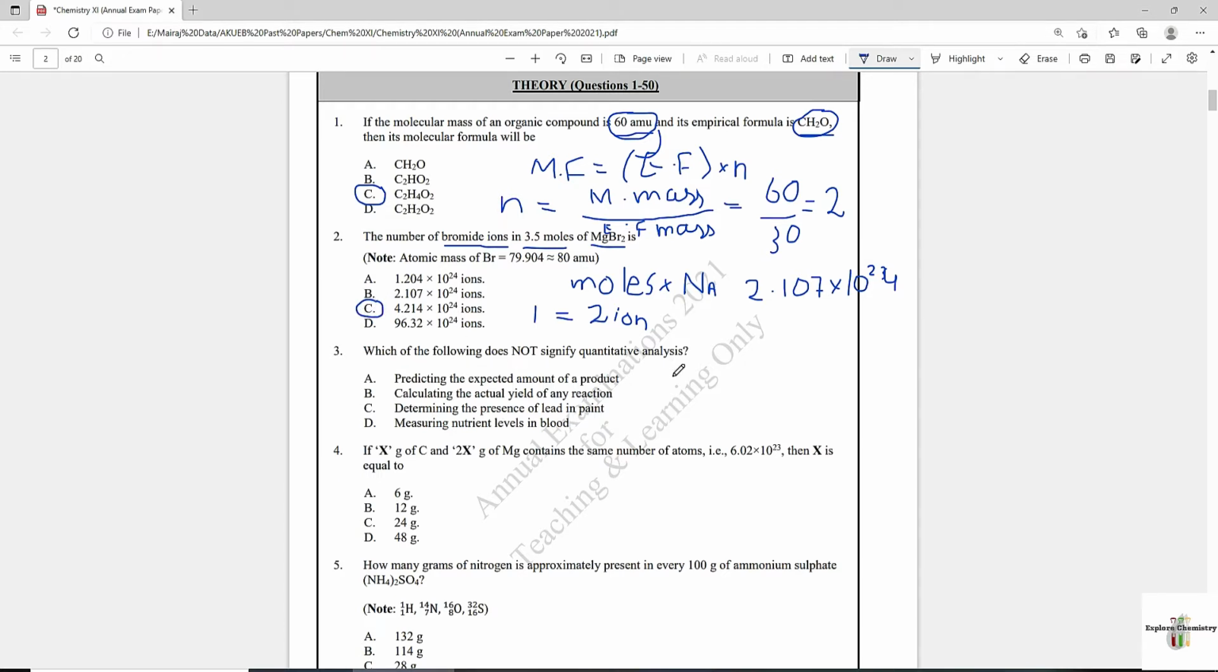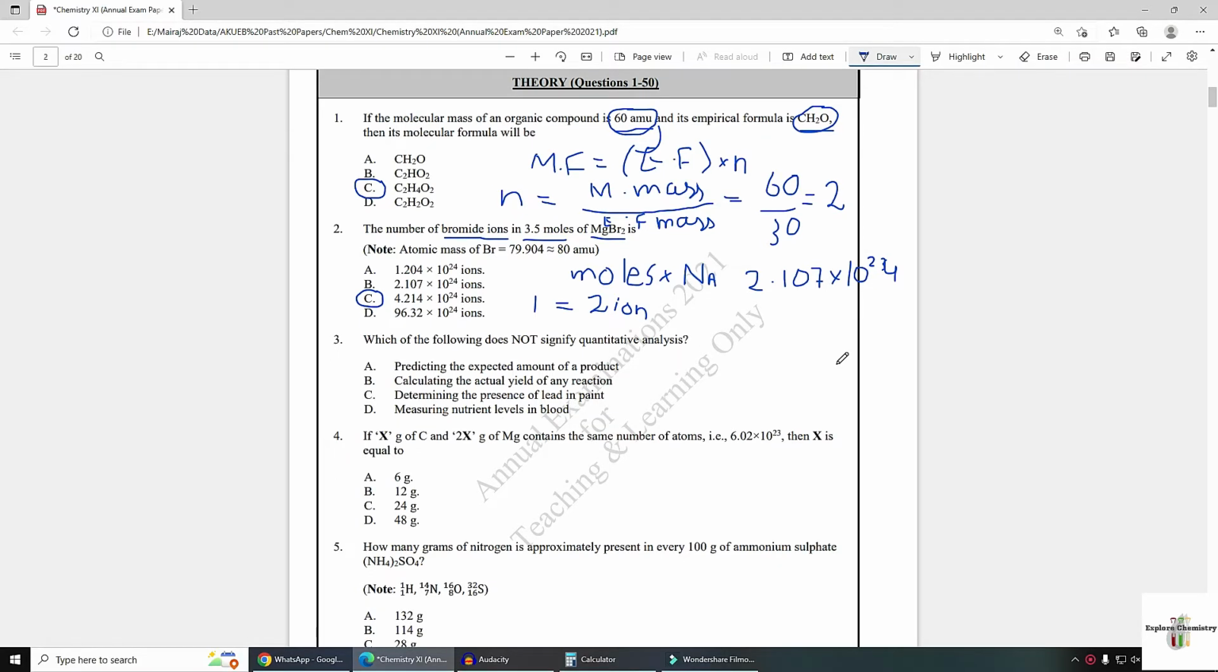Question number 3: which of the following does not signify quantitative analysis? Options are: option A, predicting the expected amount of a product; option B, calculating the actual yield of any reactant; option C, determining the presence of lead in paint. This is the correct answer. It is not included in quantitative analysis because we are identifying the presence of lead, means it is related to qualitative analysis, not quantitative analysis.